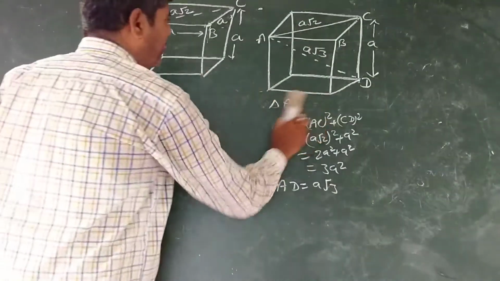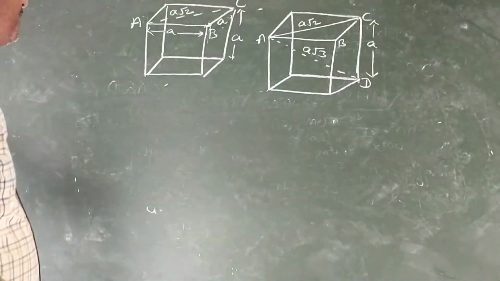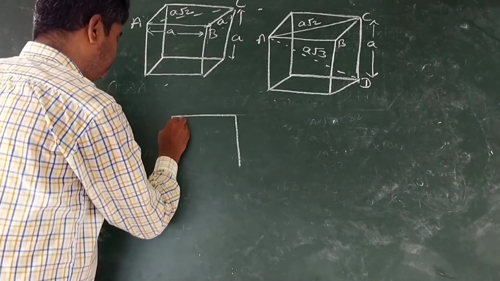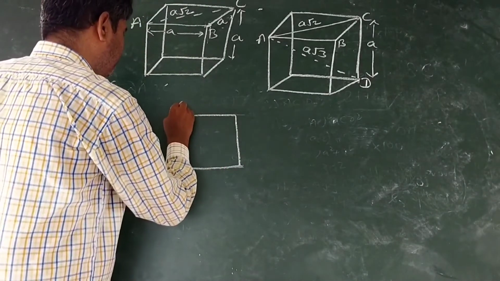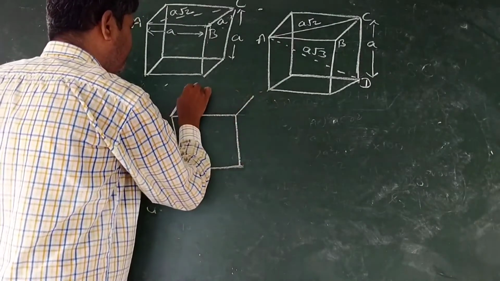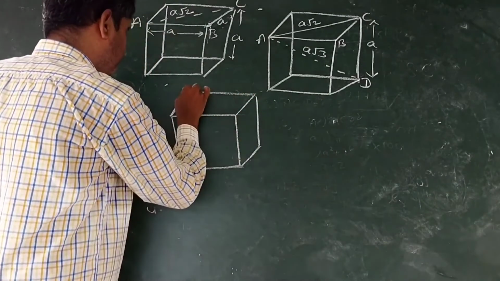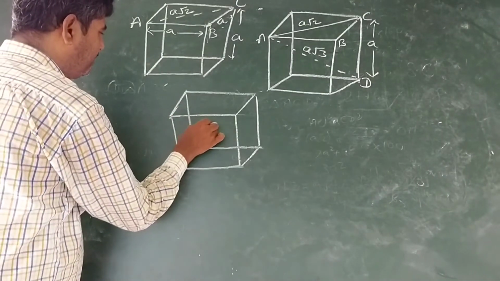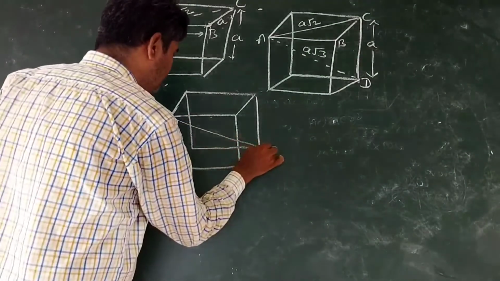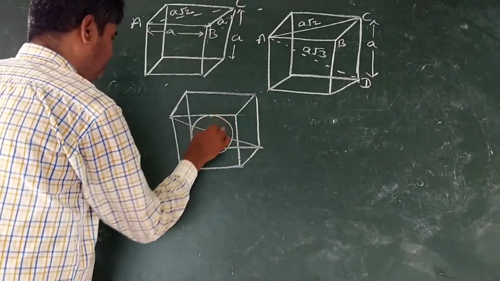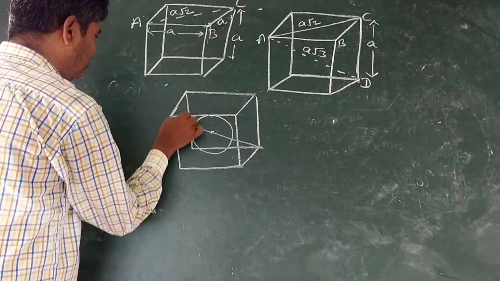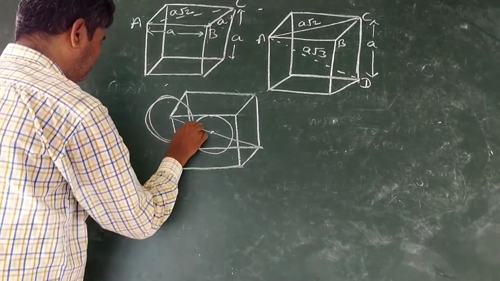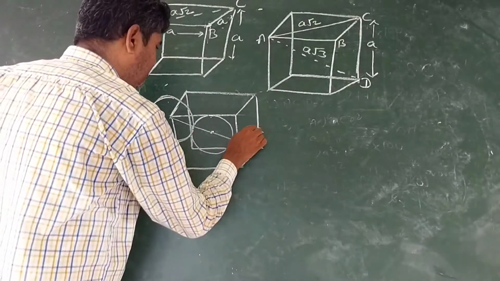In this configuration, one sphere, at the center of the cube, another sphere, and further another sphere.